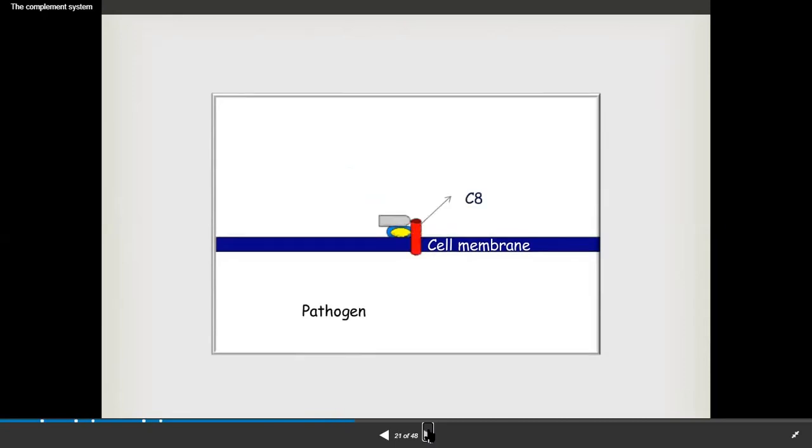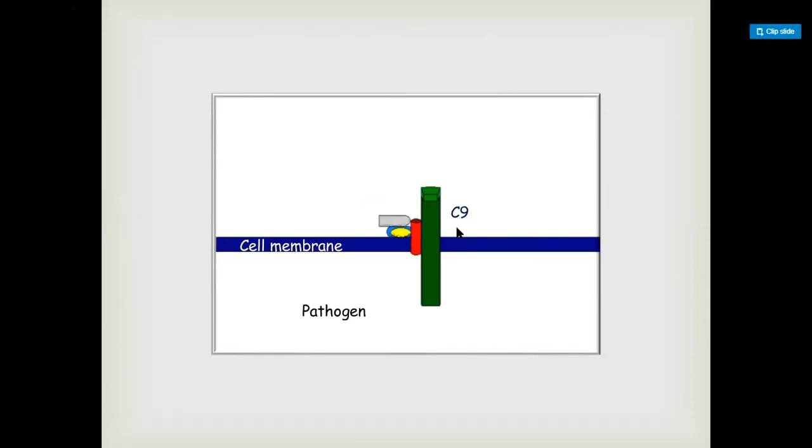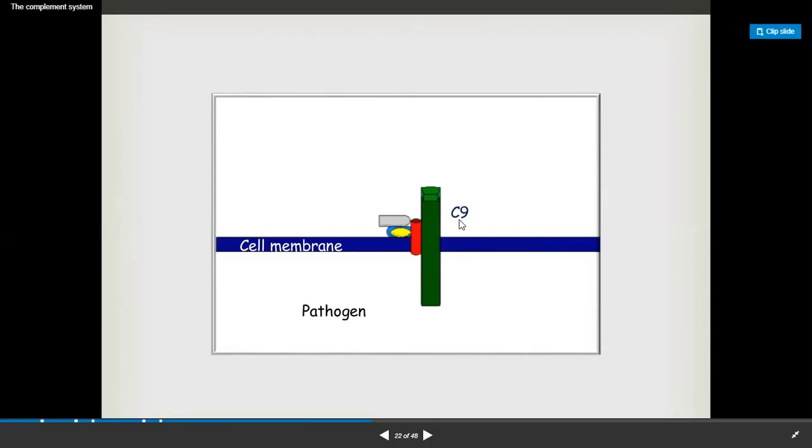So this is the complex of C1, C2a, C4b, C3b, C5b, C6, C7, C8, and more components. Now this C9 is also known as the membrane attack complex. This complex is harmful for the bacteria. If C9 is not bound, it will not be harmful for the bacteria. But if C9 binds to this complex, it is known as the membrane attack complex.